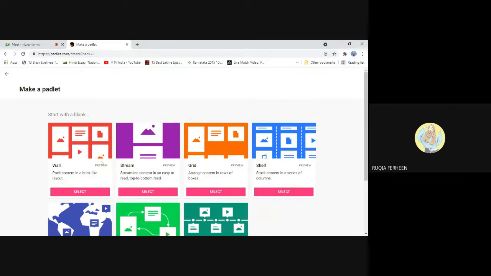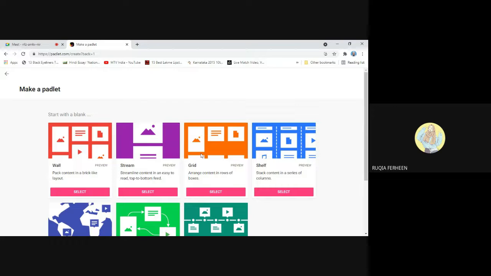We all know, we are familiar with Instagram, our social networking media. As we have in our homepage or the public post, the post will be one below the other. We can just scroll the post and check out what has been given. The next is a grid option where the content is arranged in rows of boxes, like we have in our Instagram profile page where our photos are visible, one beside another.